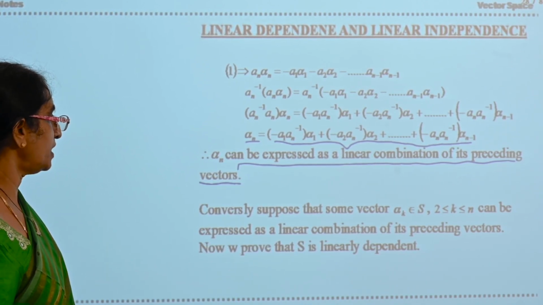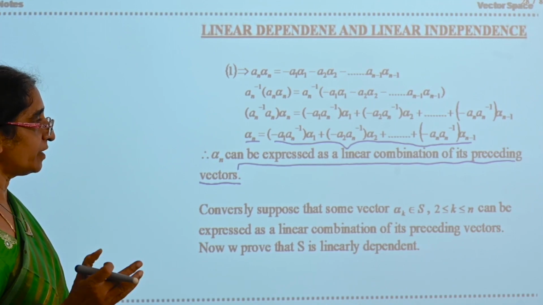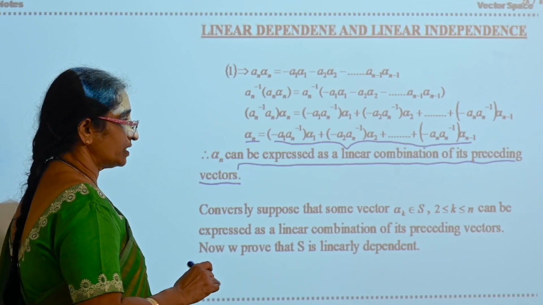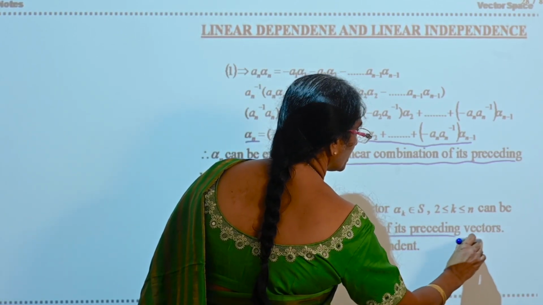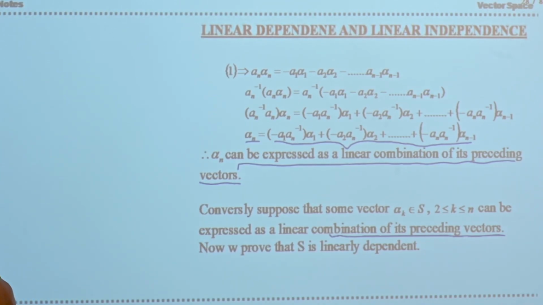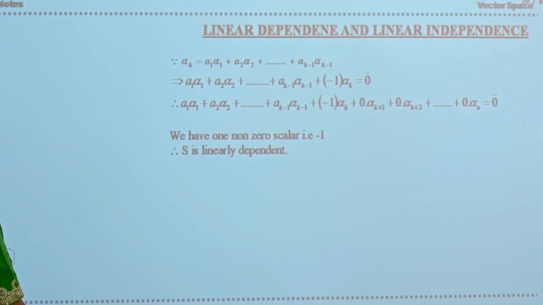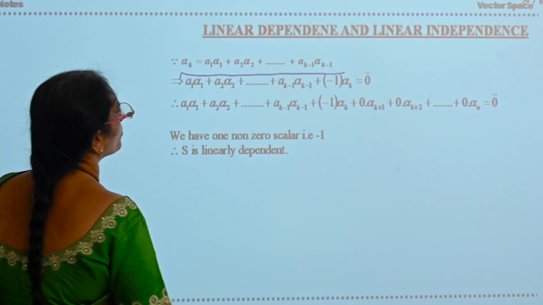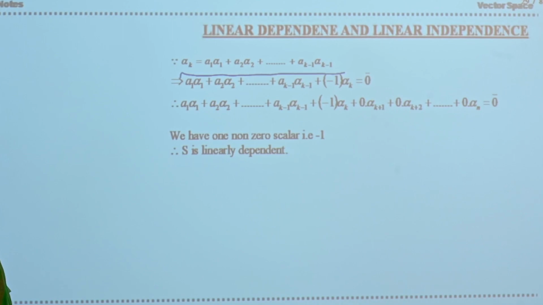Now conversely, take alpha k belongs to S such that alpha k can be expressed as a linear combination of its preceding vectors. Now you have to prove S is linearly dependent. Because alpha k is expressed as a linear combination of its preceding vectors, take this: alpha k is equal to a1 alpha 1 plus a2 alpha 2 plus so on, ak minus 1 alpha k minus 1.